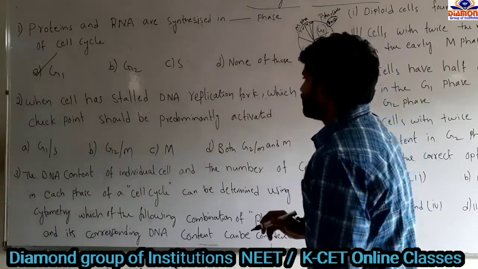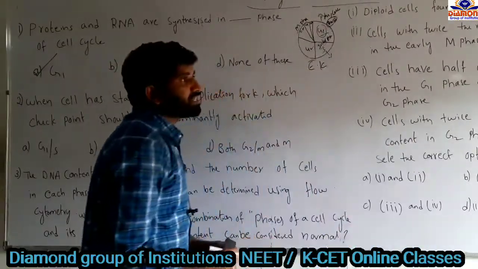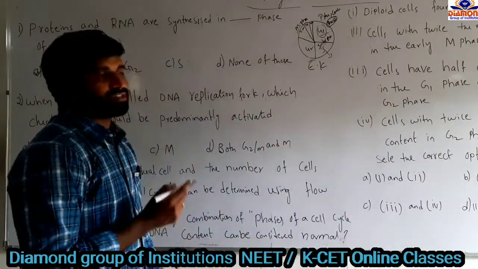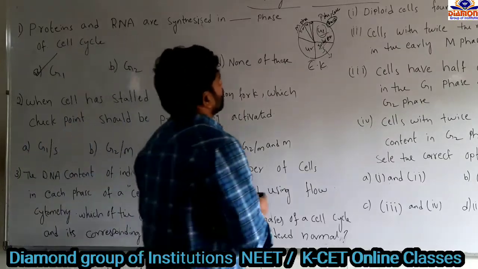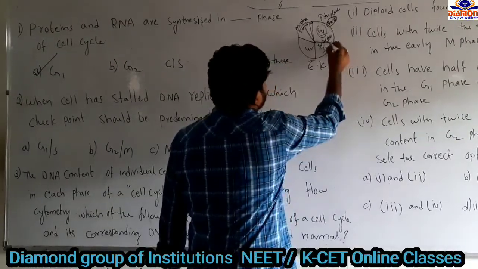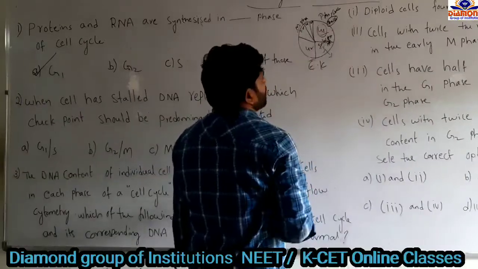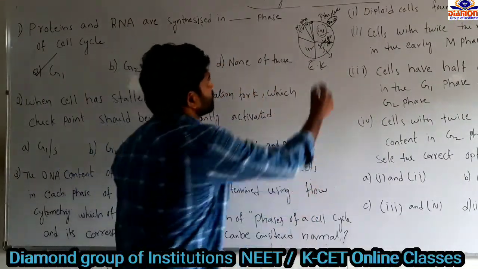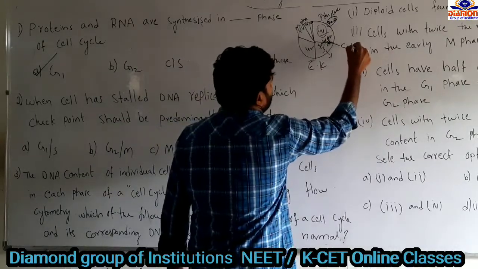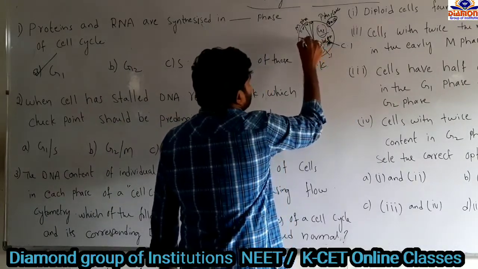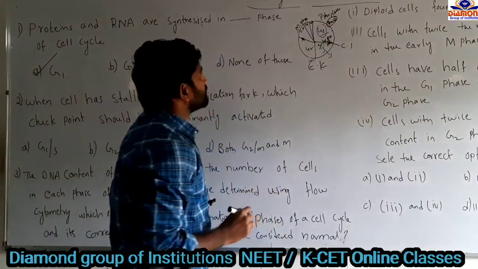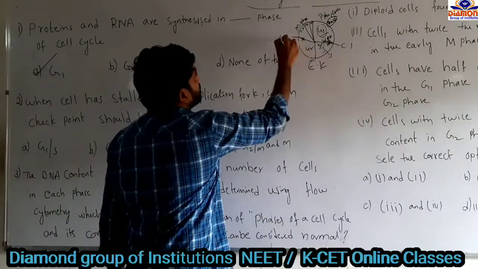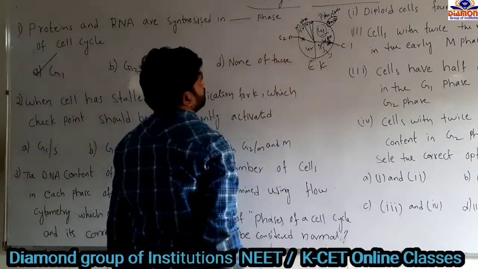During the cell cycle, we can see two checkpoints. One checkpoint is present between the G1 and S phase, checkpoint 1, and the second checkpoint is present between the G2 and M phase, checkpoint 2.